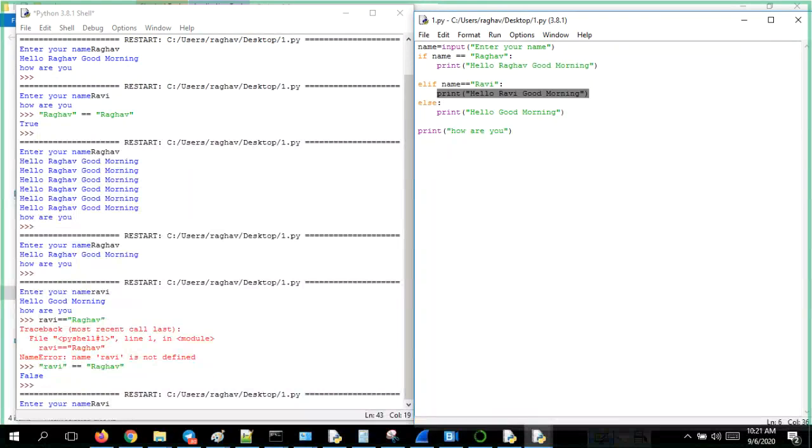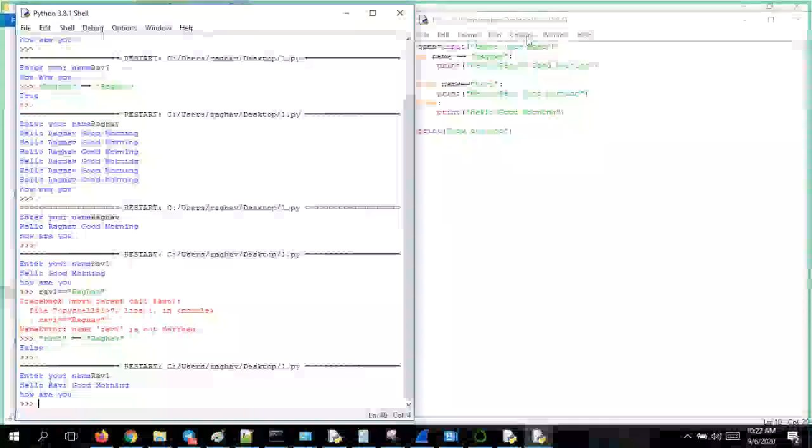Hello Ravi, good morning. Will it also print the else message? No, because whenever any condition gets satisfied, whatever is inside gets executed and it immediately comes out and goes to the remaining statements. Let us see that.